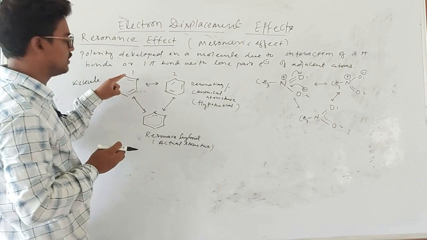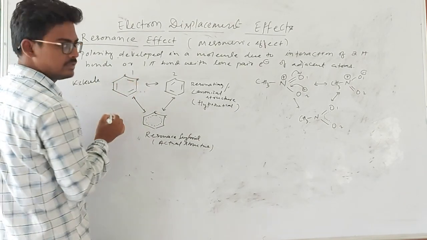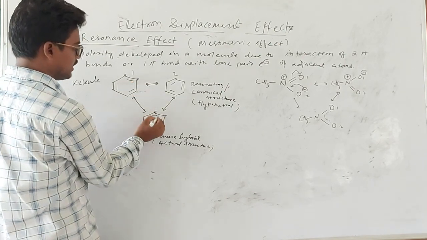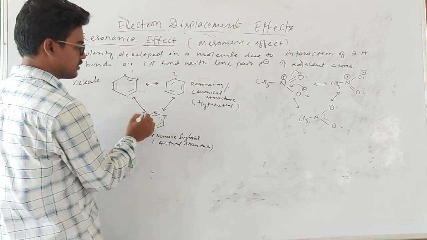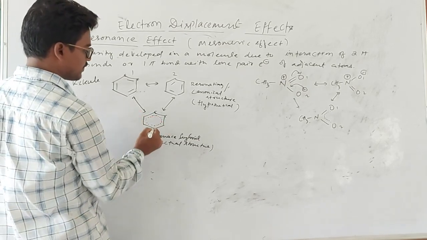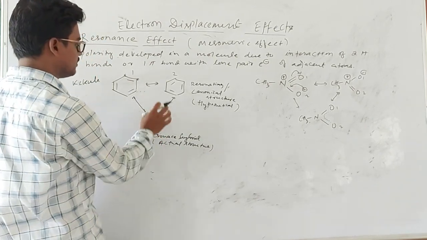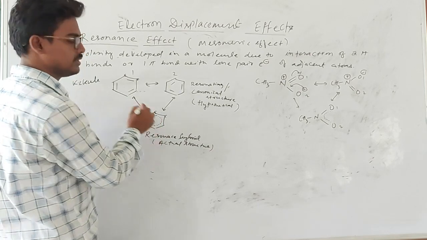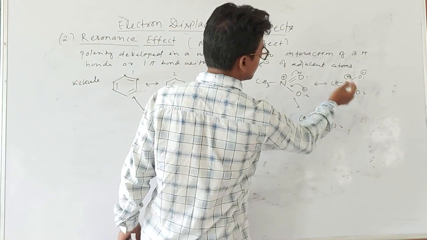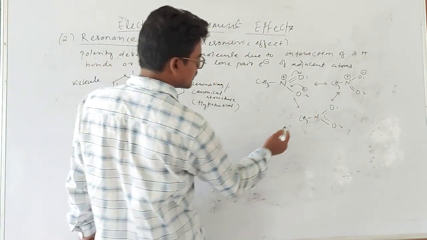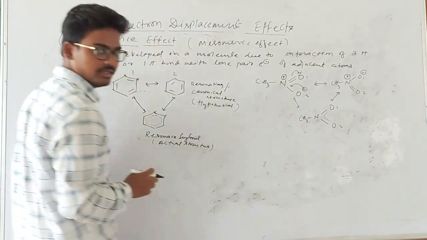Here, if you consider the actual structure of benzene, the bond order is not equal to 2. So because of this resonance, the bond order changes. Here also a double bond is seen, here a double bond is there. But actually it is not a double bond, it changes due to the resonance.